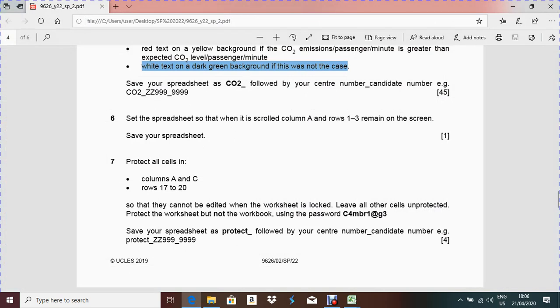Protect all the cells in columns A and C, and rows 17 to 20. That means you have to protect these so that they cannot be edited when the worksheet is locked. Leave all other cells unprotected, so except this range, all other cells should be unprotected. And protect the worksheet but not the workbook using the password. So how to do that?